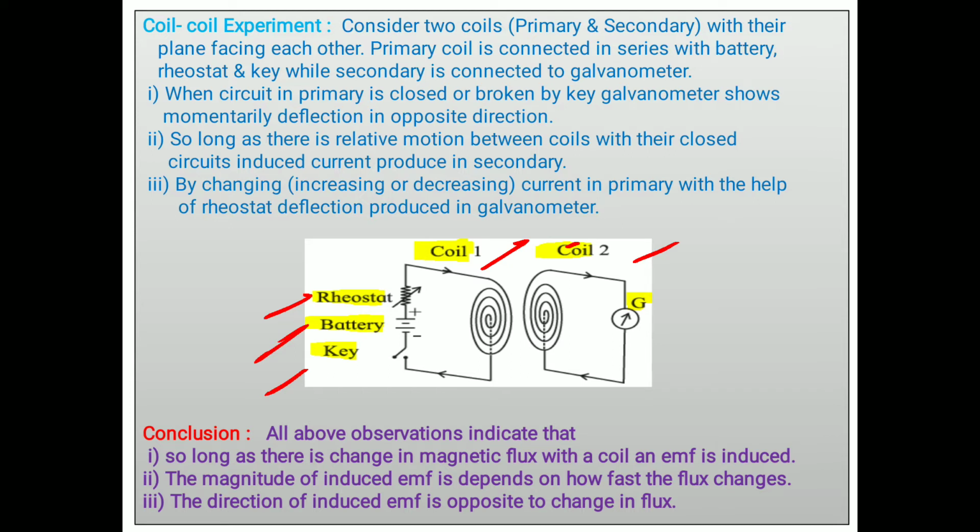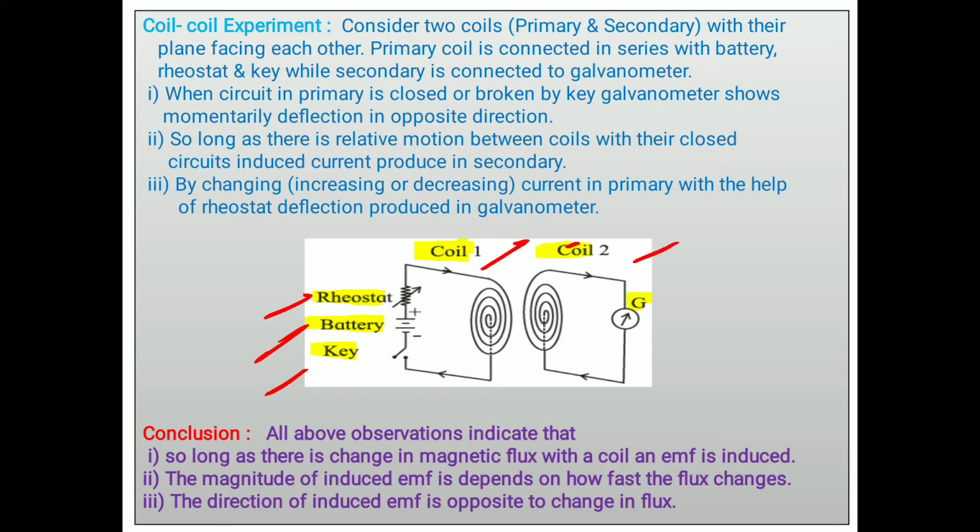Thereafter, another thing: so long as there is a relative motion between the coils, not a closed circuit, induced current is produced. Suppose the key is closed, then a steady current is set up in the coil. After a certain time, this coil produces a fixed magnetic field. But suppose this coil is moving away from the second coil, or the second coil is moving away from the first coil. Due to the away motion, this second coil comes again in a decreasing magnetic field, because the magnetic field of the primary coil is constant.